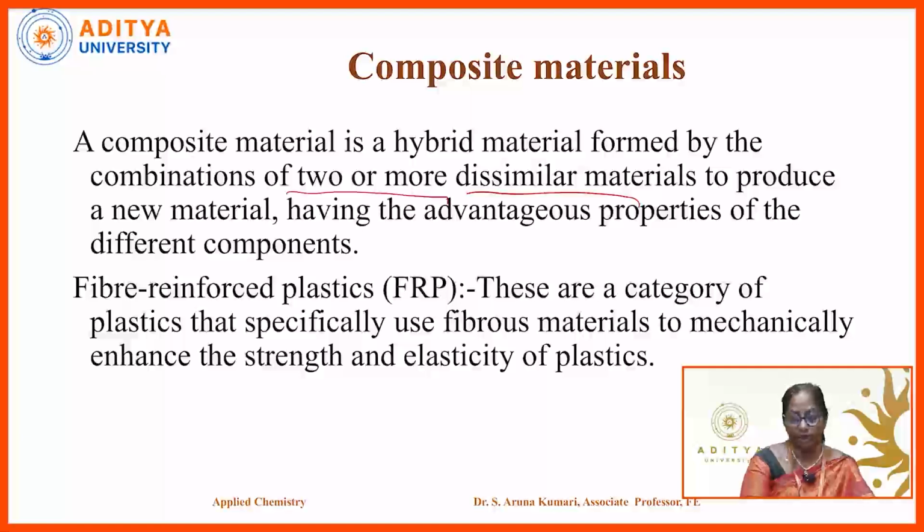Mostly these composite materials are known as fiber reinforced plastics, abbreviated as FRP. These FRPs are a category of plastics that use fibrous materials to mechanically enhance the strength and elasticity of plastics. So we are discussing composite materials. One such material is fiber reinforced plastic, a category where fibrous materials are added to enhance mostly the strength and elasticity of plastics.